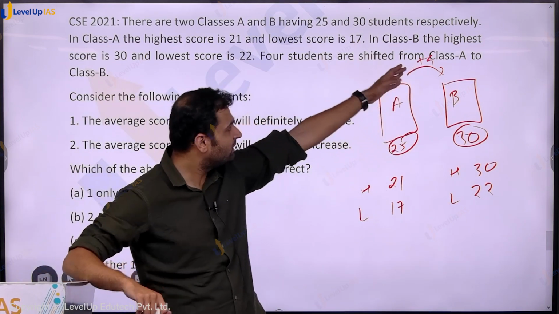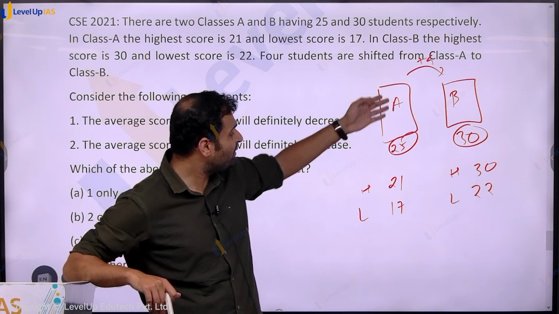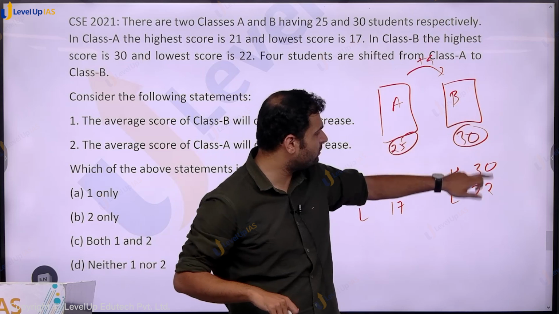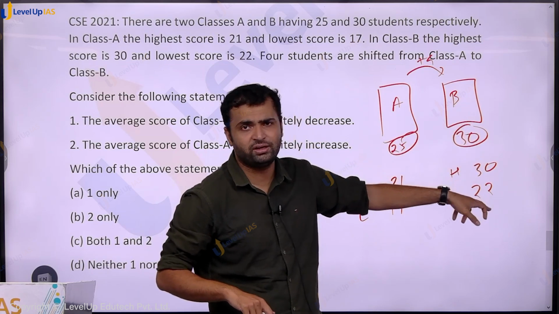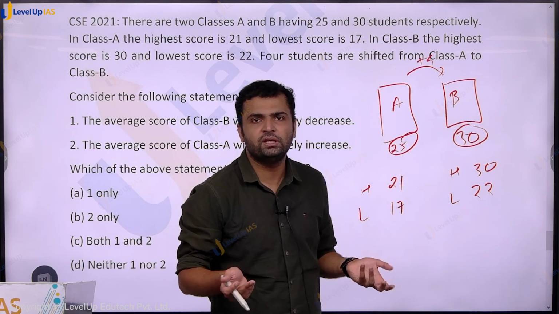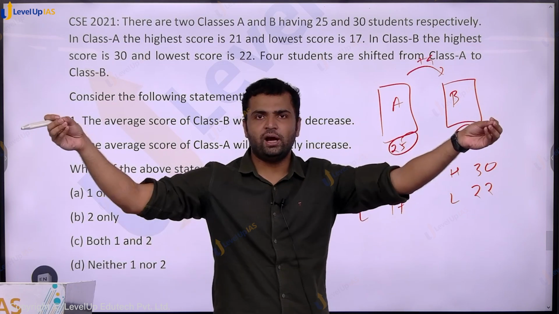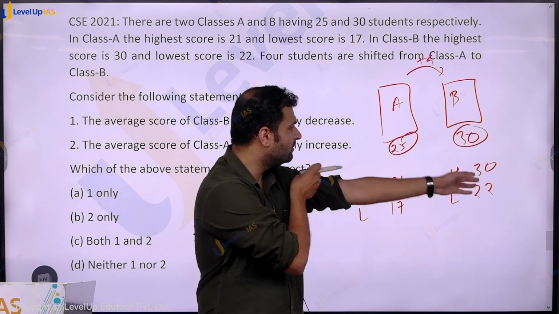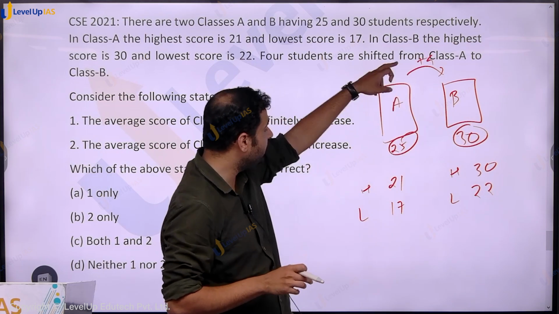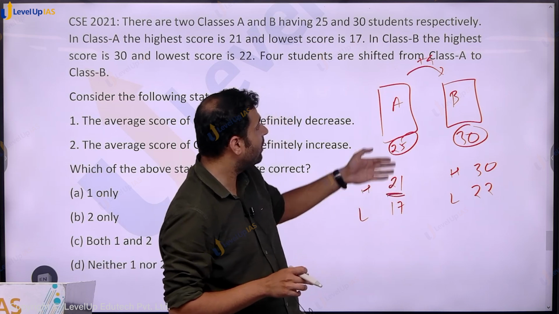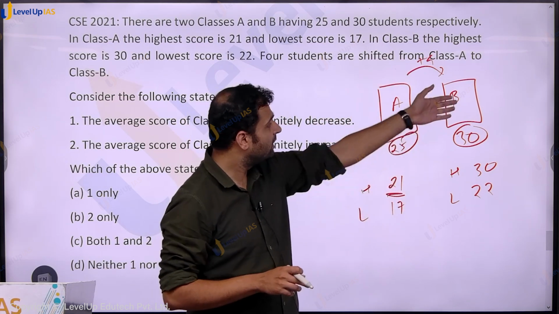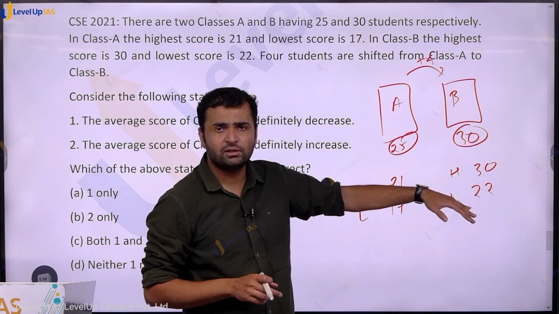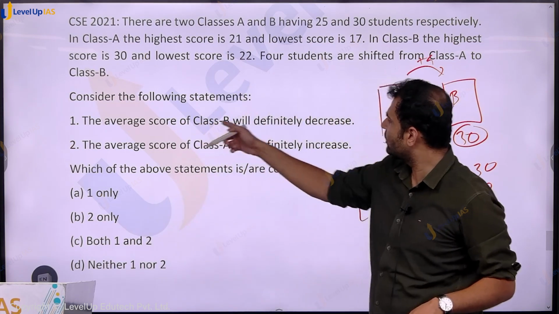Now imagine that these 4 students can have a maximum of 21 marks, and the average score of class B is already between 22 and 30. It is between 22 and 30, obviously, because the average is always somewhere in between the lowest and the highest score. Even if all 4 people have 21 marks, which is the highest here, that is still less than the average. So the new students will bring down that average. So the average score of class B will definitely decrease.